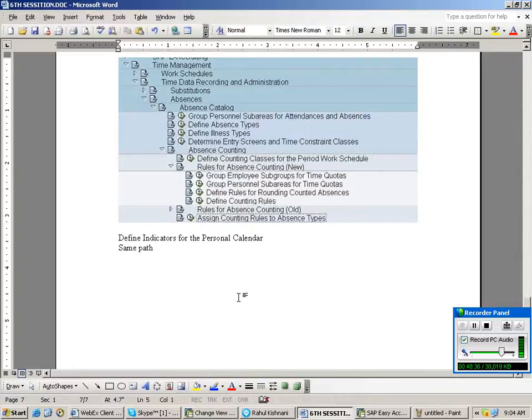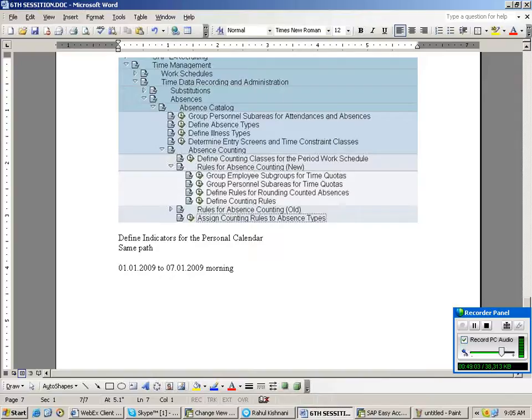Rotation shift also is very easy, but I will give a clue to you and we will discuss tomorrow. Say for example, 01/01/2009 to 07/01/2009 is morning shift.